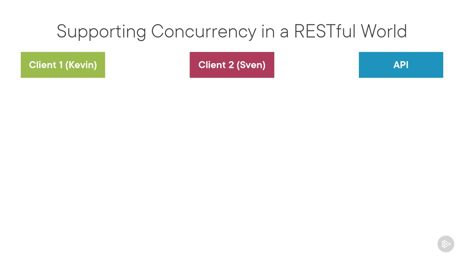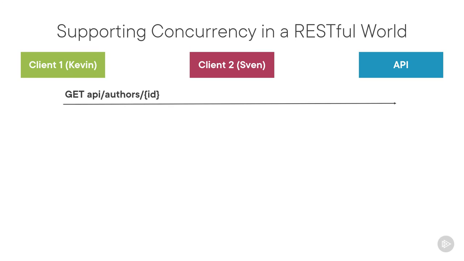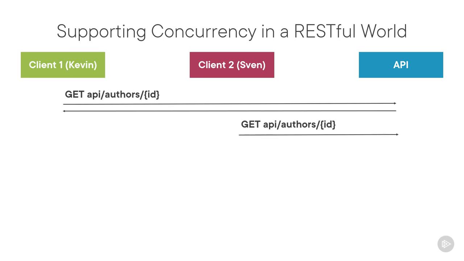Let's start with an example. Say two users, Kevin and Sven, are working on a specific resource at the same time. For example, they are working on the same author. They are thus client instance 1 and client instance 2, as they're both running the application on their own machines. Kevin gets the author, and a bit after that, Sven gets the same author.